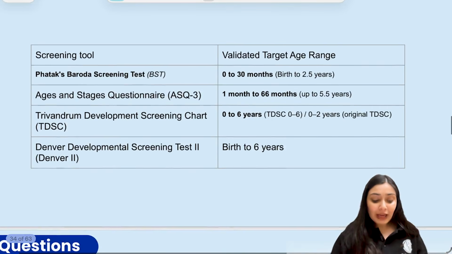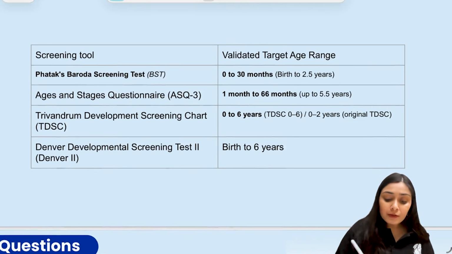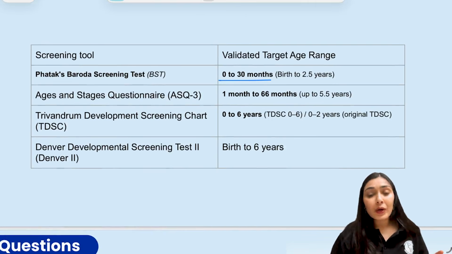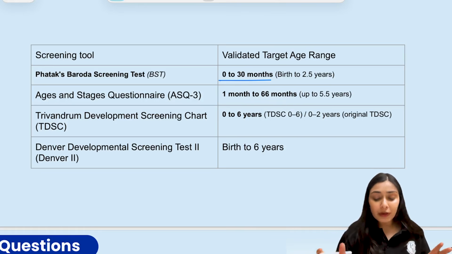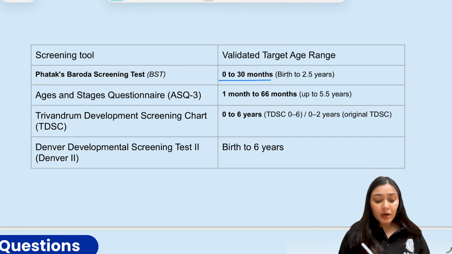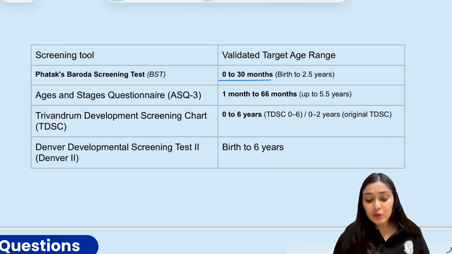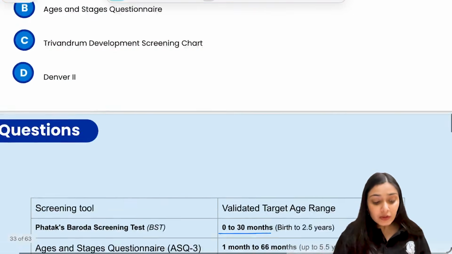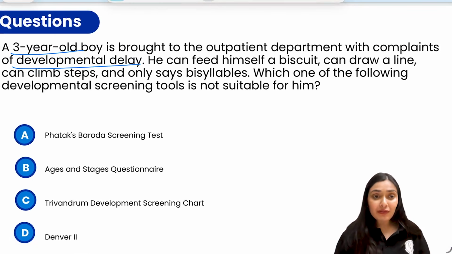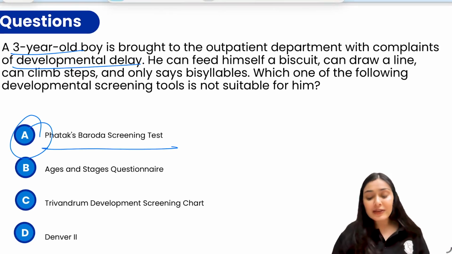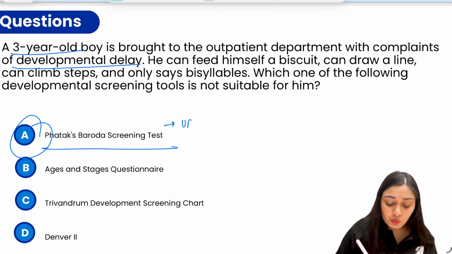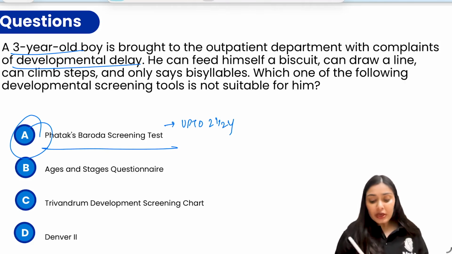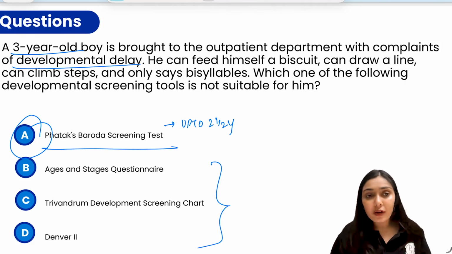So, let's discuss. Firstly, we have the Vadodara test. This is for 0 to 30 months, that is birth to 2.5 years of age. Then you have ASQ-3, that is Ages and Stages Questionnaire 3. This is for 1 month to 66 months, so that means birth up to 5.5 years. Then you have the Trivandrum Developmental Screening Test. This is from 0 to 6 years. Then you have the Denver Developmental Screening Test, that is from birth to 6 years. Now let's look at the options. We have a 3-year-old boy, so definitely this Vadodara screening test will not be suitable for him because this is up to 2.5 years of age, up to 30 months. Rest all, this child would be covered under, right?